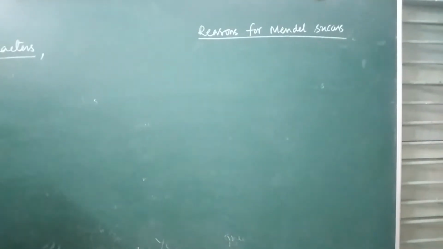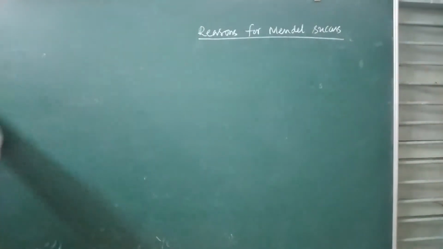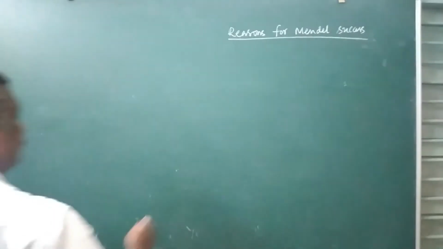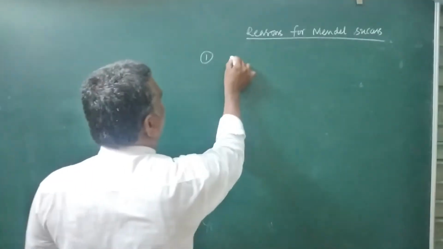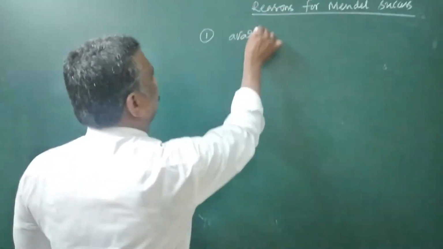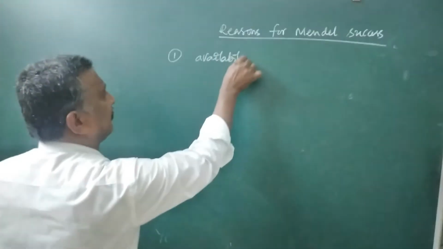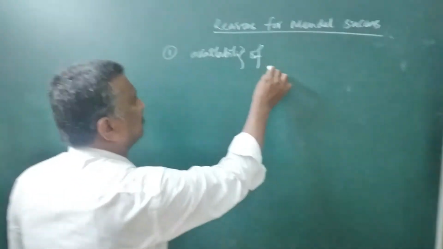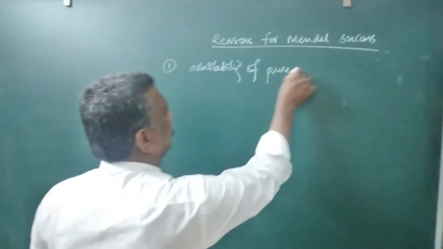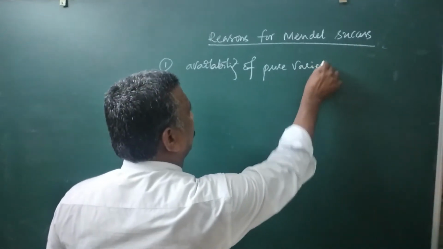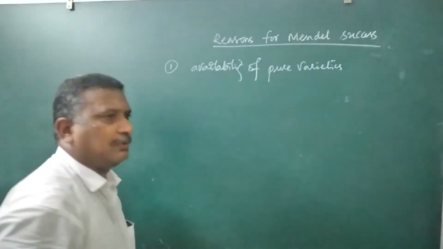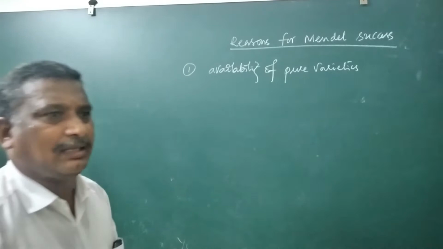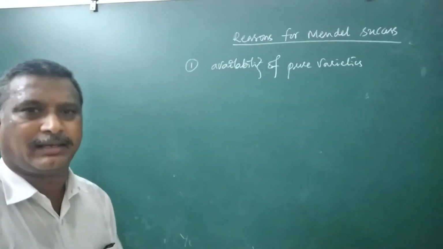Number one, availability of pure varieties. If pure varieties were not selected by Mendel, he could not get a correct result.